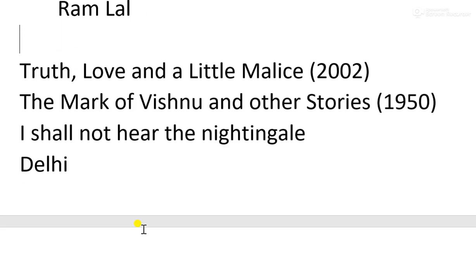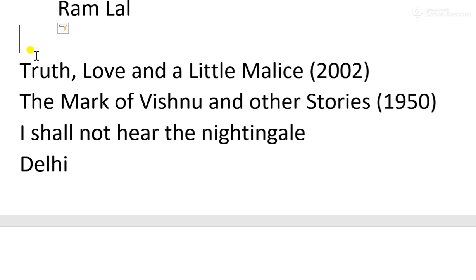Now we have several titles or works by Khushwant Singh. Truth, Love, and a Little Malice. Malice means grudge, something like jealousy or a jealous feeling. Truth, Love, and a Little Malice was written in the year 2002. It is an autobiography of Khushwant Singh. Then the important work, that is The Mark of Vishnu and Other Stories. This is a collection of, not children's stories, okay, common stories we can say.